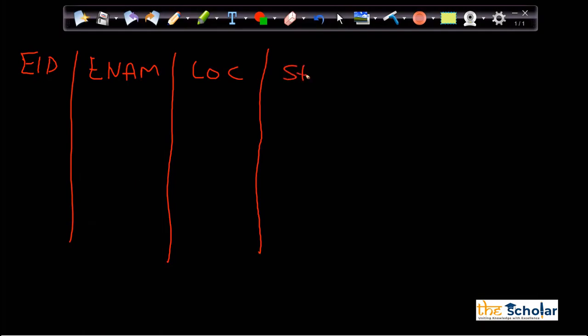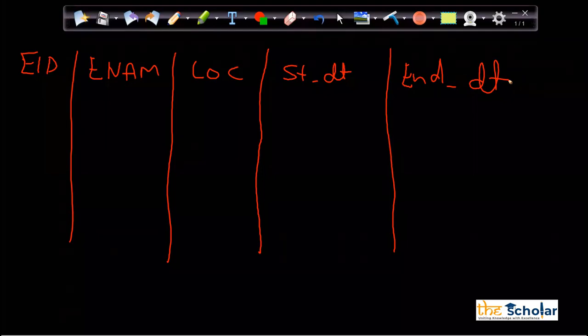So start date, end date. See how beautiful this structure will be. Let's talk about Swadesh. The other students did not get transferred. Only Swadesh is getting transferred because he is not working and we are just moving him here and there so that he works somewhere.